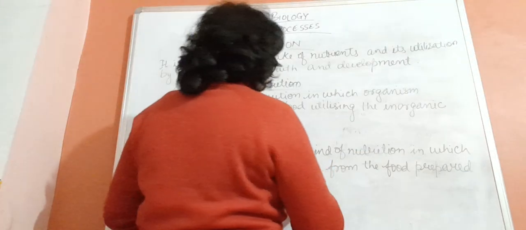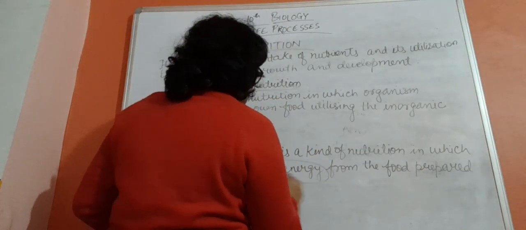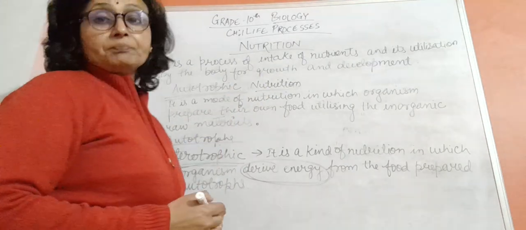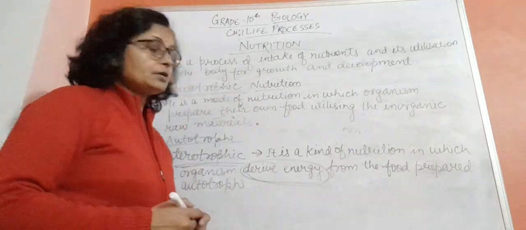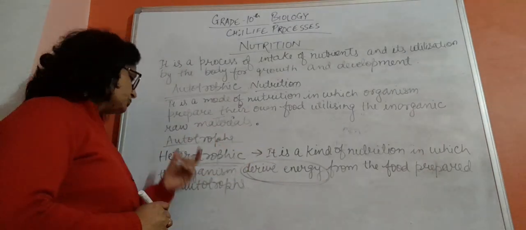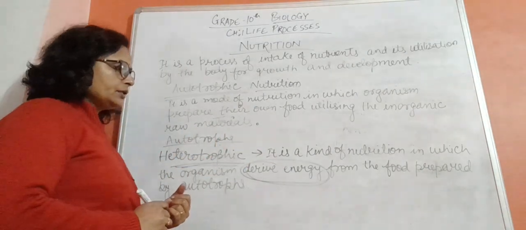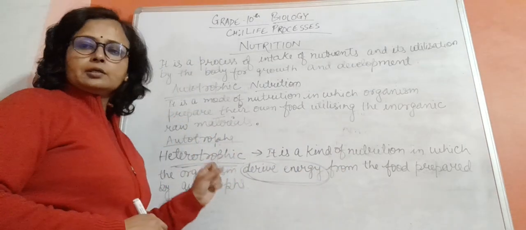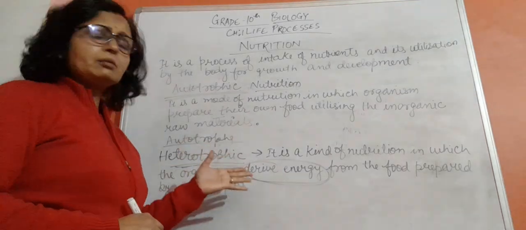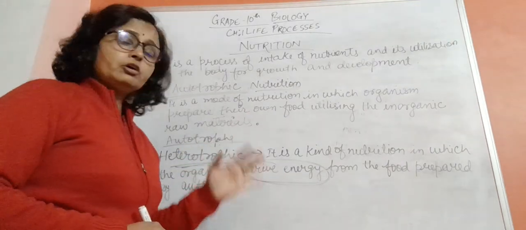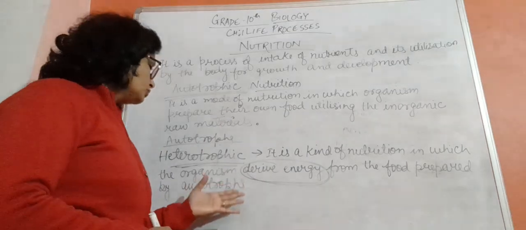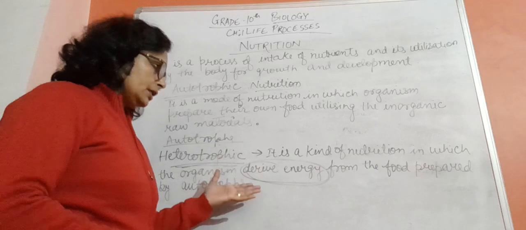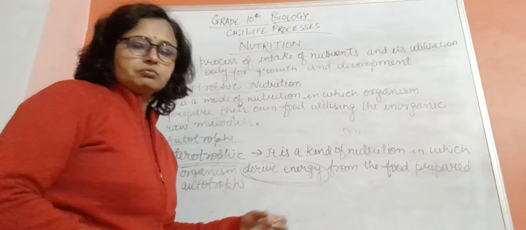Why is this energy required? Both heterotrophs and autotrophs need energy to perform various kinds of life processes. Now from where do heterotrophs get that energy? From the food which is prepared by autotrophs or green plants. The organic food that green plants prepared from inorganic raw material is also utilized by heterotrophs for getting energy, for doing various kinds of work.